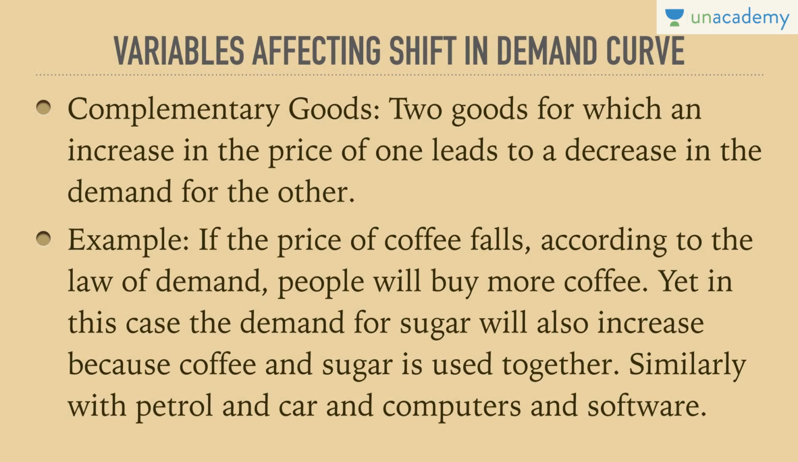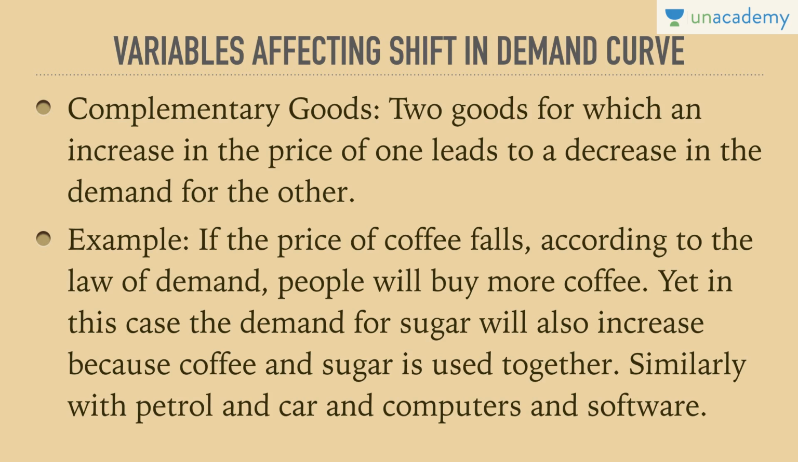Two goods for which an increase in the price of one leads to a decrease in the demand for the other. So there are many factors which lead to an increase in demand for one and a decrease in the demand for the other. Let's say we can take the example of perfect complements. It can be car and petrol or tea and sugar, coffee and sugar. Car and petrol: if the prices of the car go down, you can buy more and more of car and the demand for petrol would automatically increase. This is considered to be a complement.